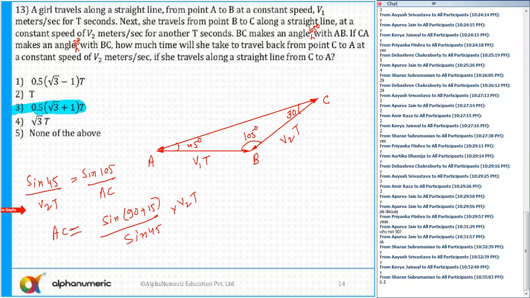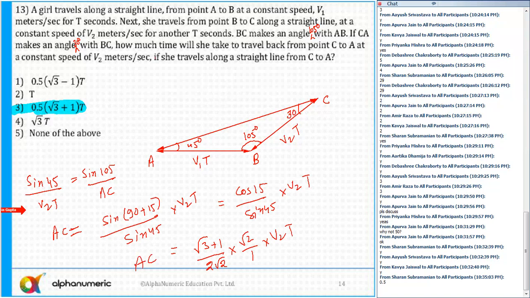Sine 90 plus theta is equal to cos theta. So that is equal to cos 15 upon sine 45 into v2 into t. Cos 15 is equal to root 3 plus 1 by 2 root 2, that we have discussed in the class. Divided by sine 45. Sine 45 is 1 by root 2, so it will be root 2 by 1 into v2 into t. This is the length EC.